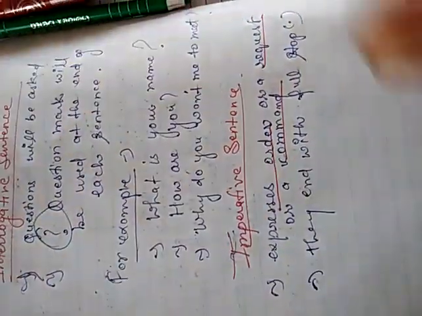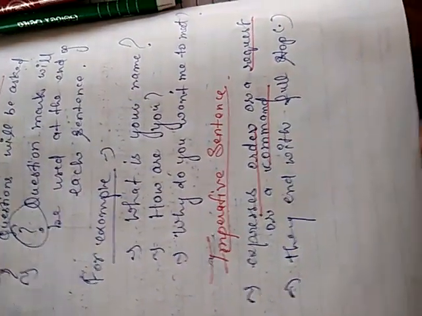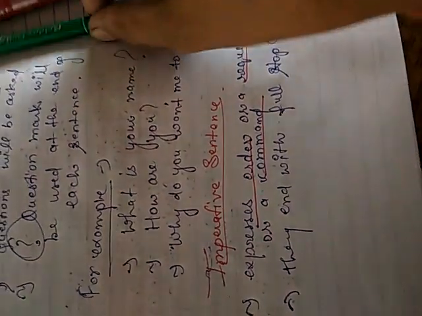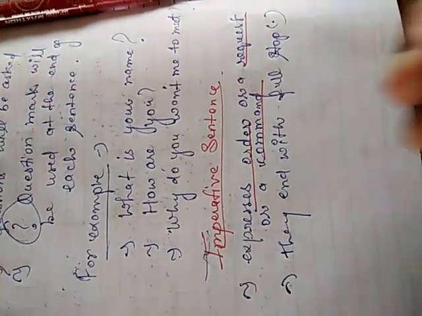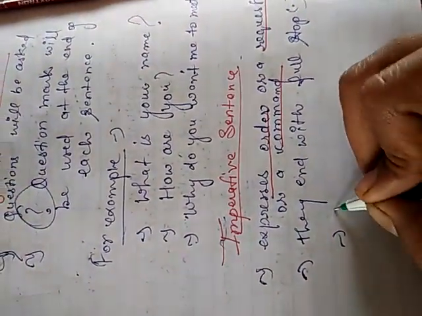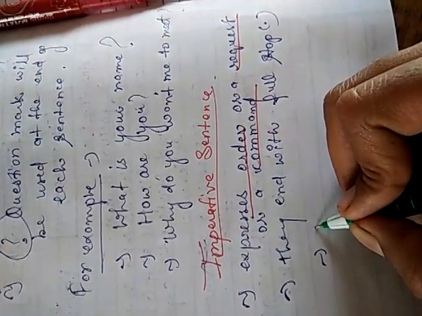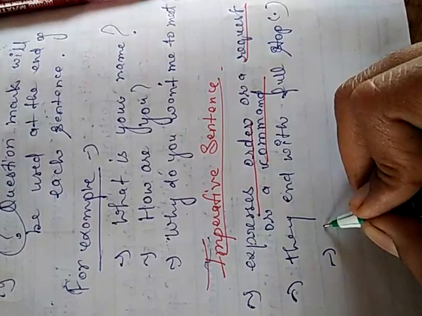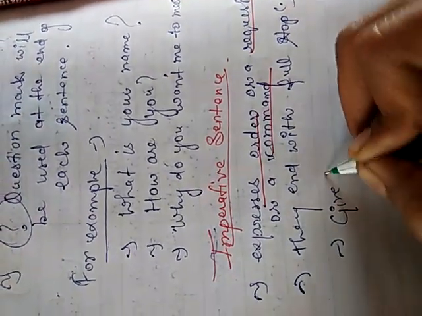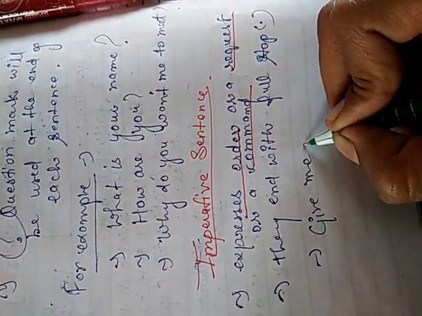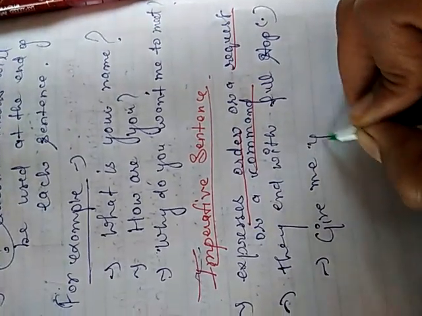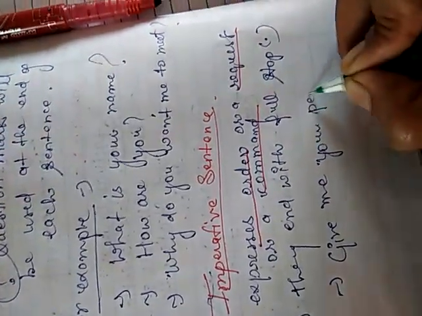For example, when you ask for a pen from your friends, you say, give me your pen. Sometimes you use please: give me your pen, please.